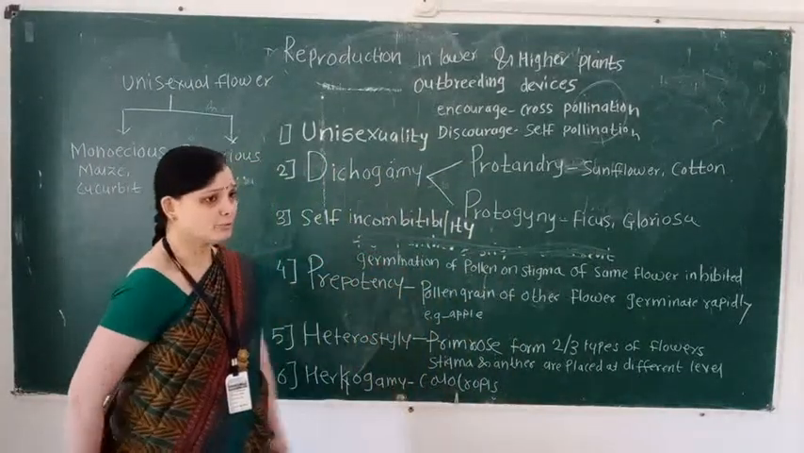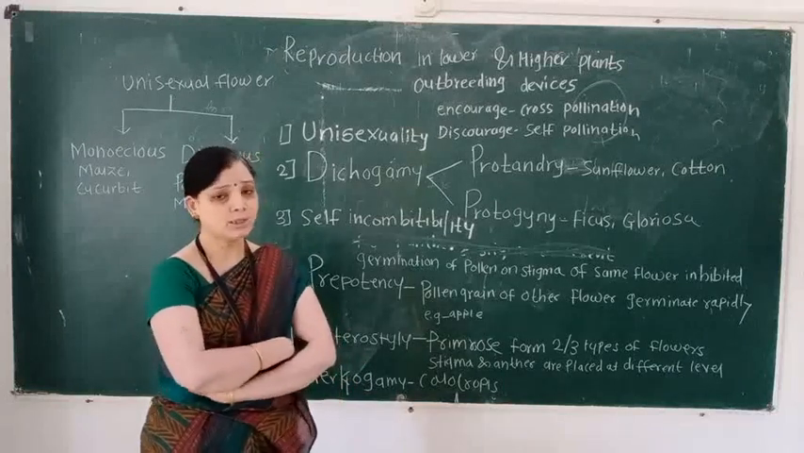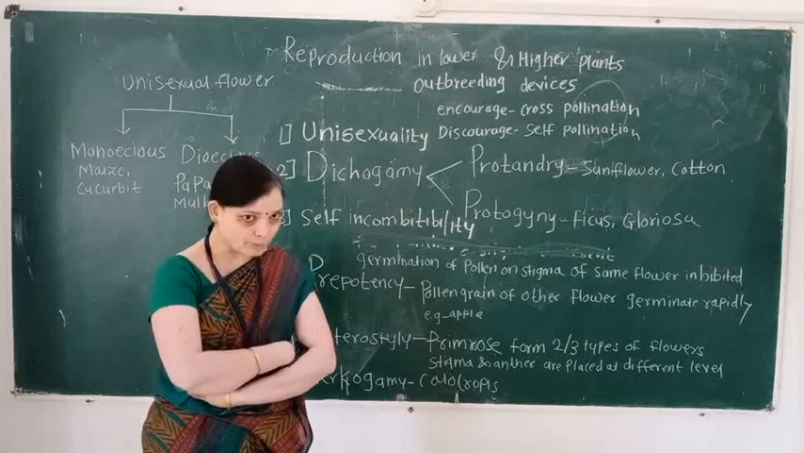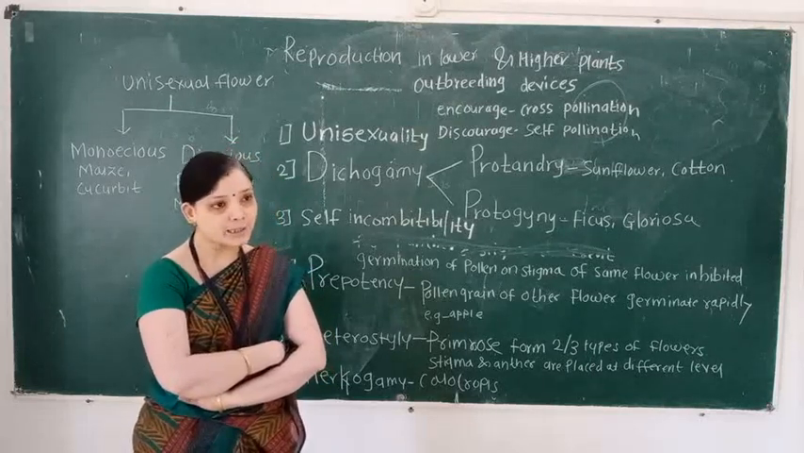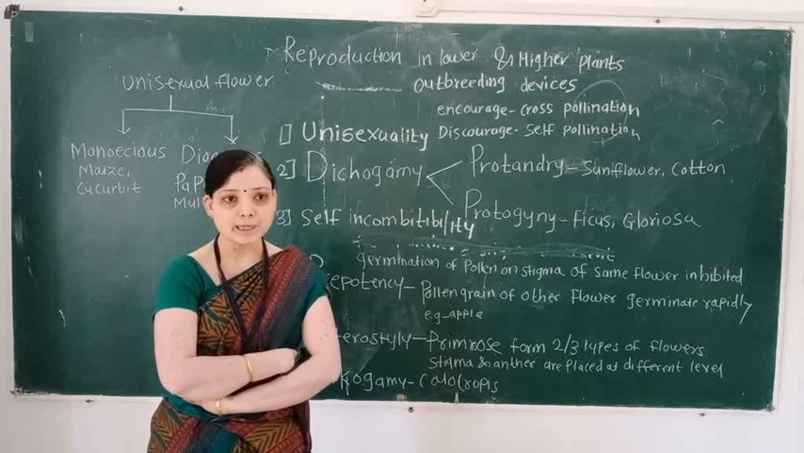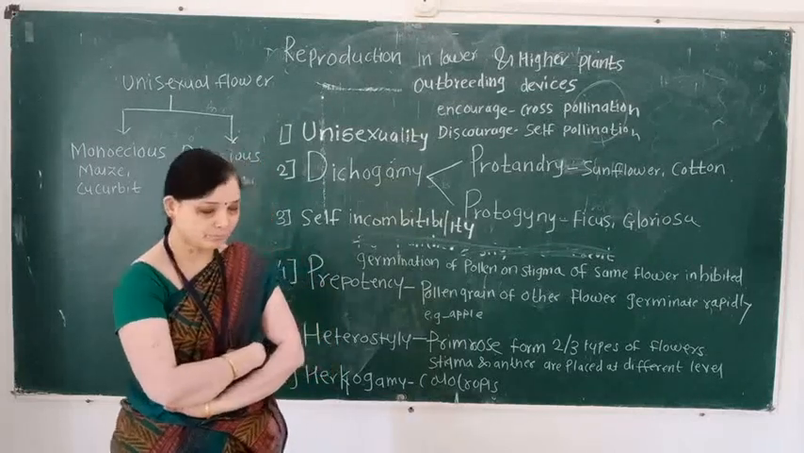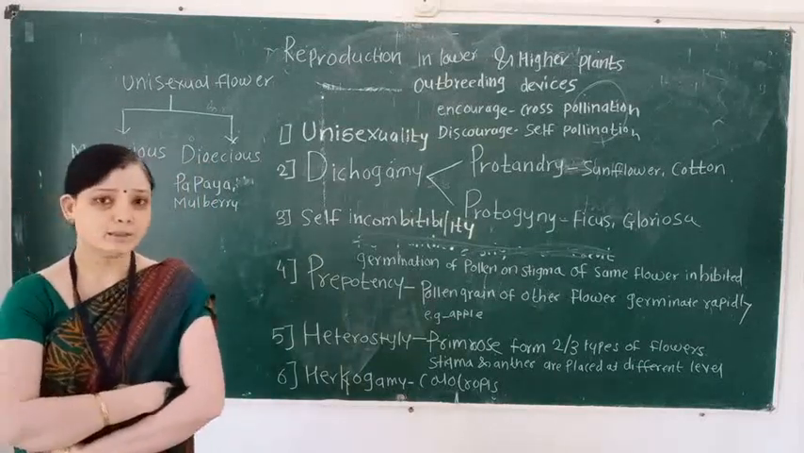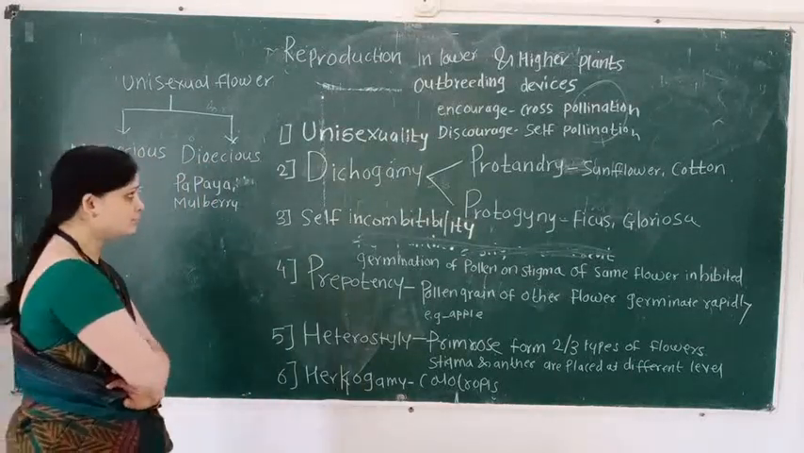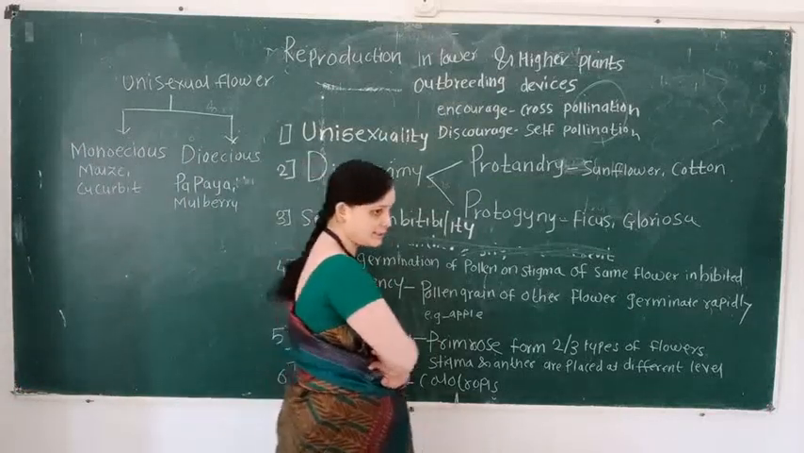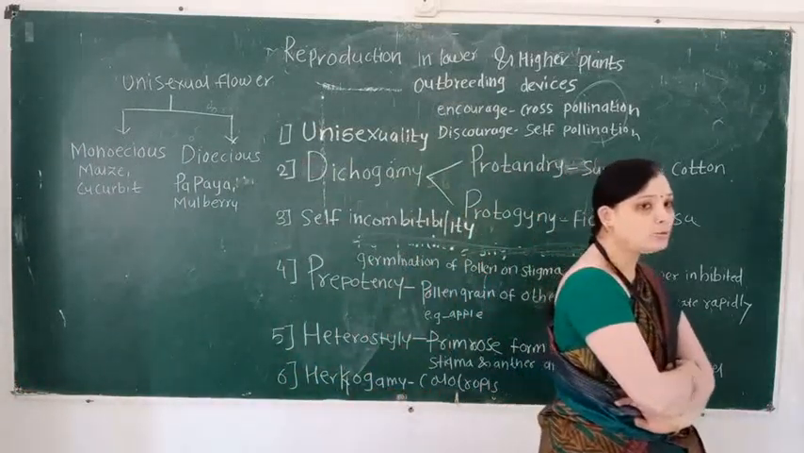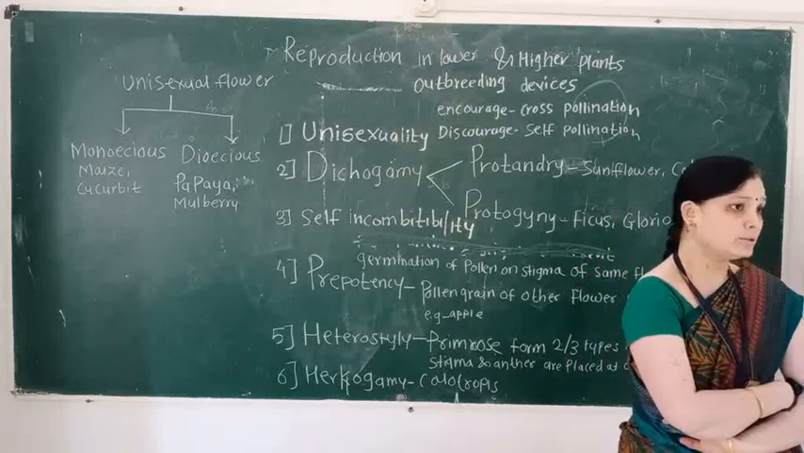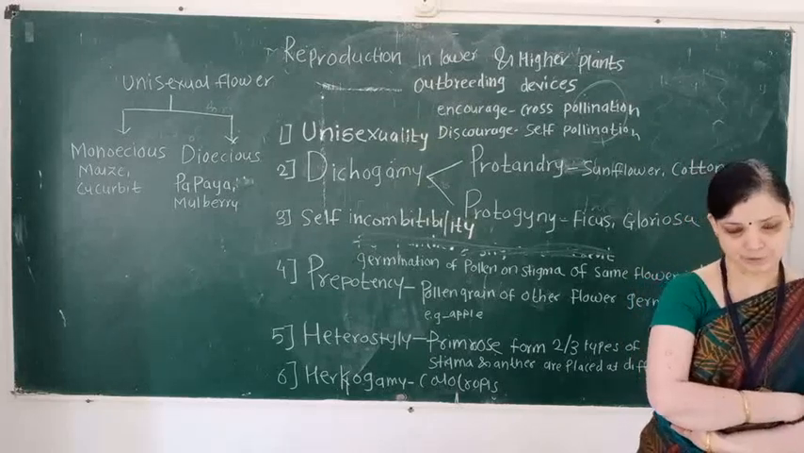In that lecture, we also learned the names of these pollinations: anemophily, hydrophily, entomophily, ornithophily, and chiropterophily. Today, in this lecture, we learn the term outbreeding devices. You know the term pollination.